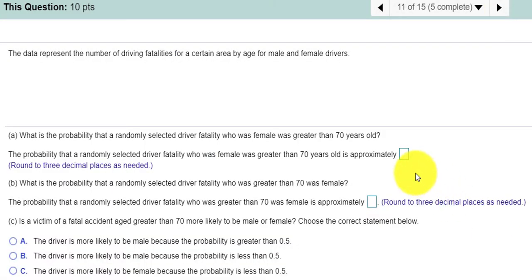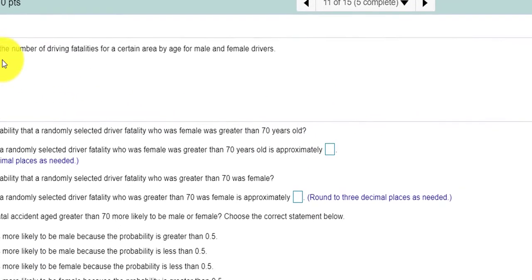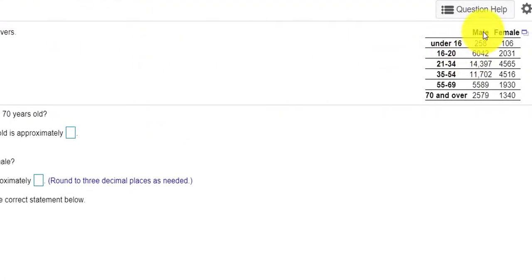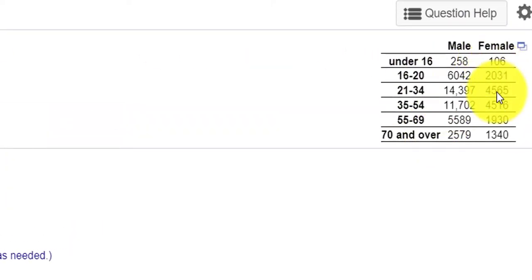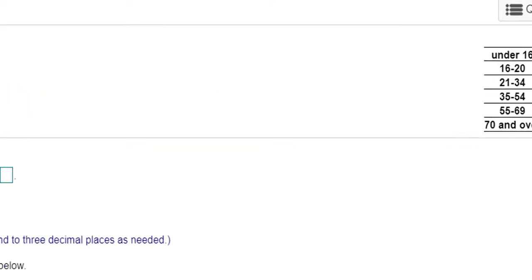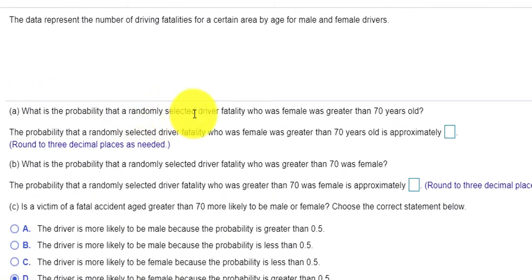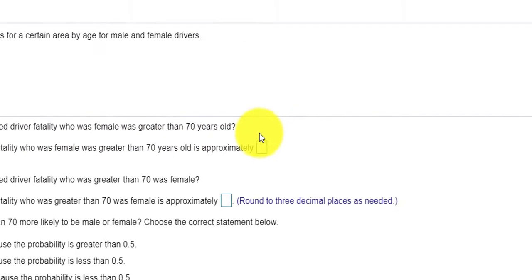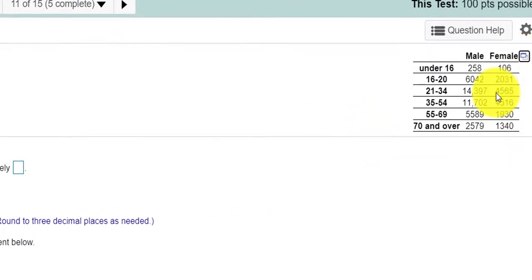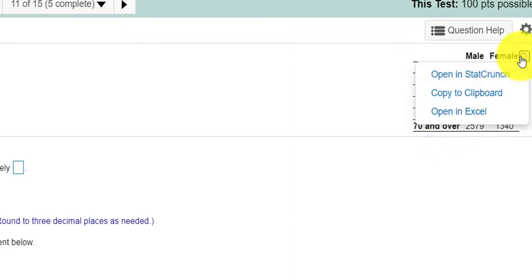Okay, last problem. So it looks like we have a table here where we have the number of traffic fatalities for men broken down by age group and then by women. It says, what is the probability that a randomly selected driver fatality who is female was greater than 70 years or older? So I'm going to do something I never do.